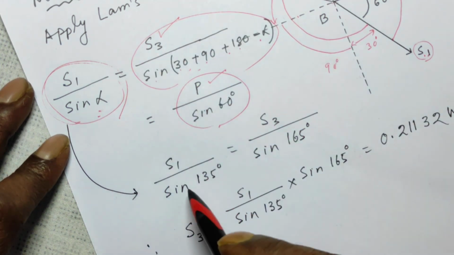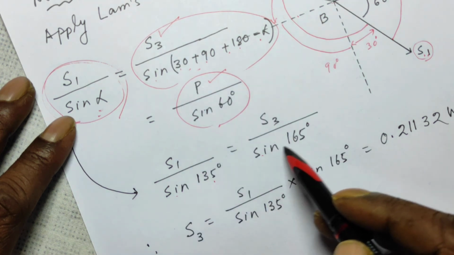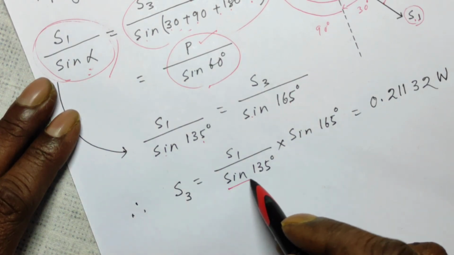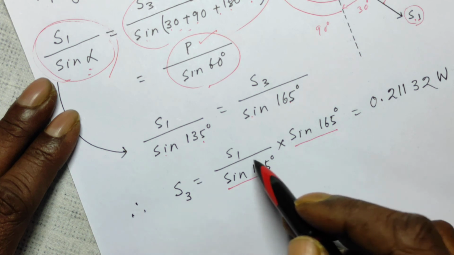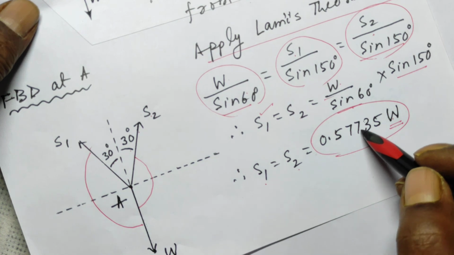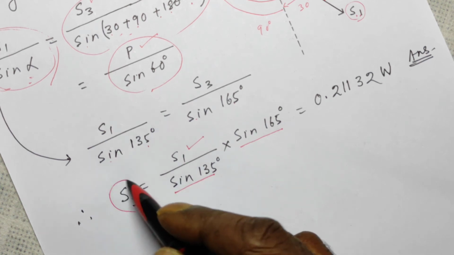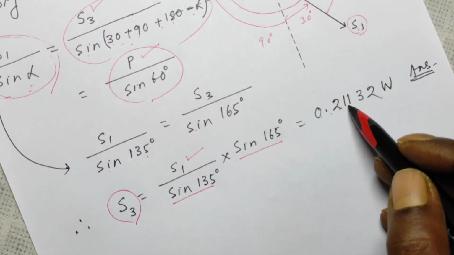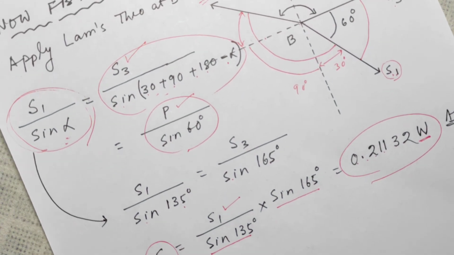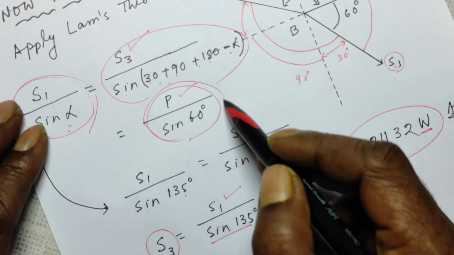So from these two, by cross multiplying, S1 over sine 135, putting the value of alpha, is S3 over sine 165. Cross multiply and put the value of sine 135, sine 165 in a calculator, and S1 which we just calculated as 0.57735 W, and cross multiply, you get S3 is equal to 0.21132 times the weight W. We are not required to find P, so I am not considering this.